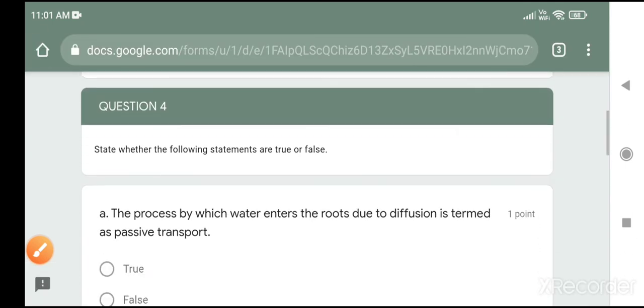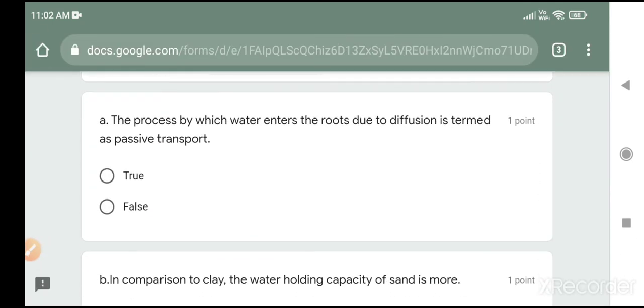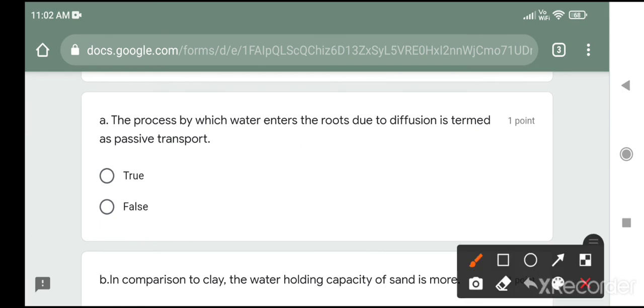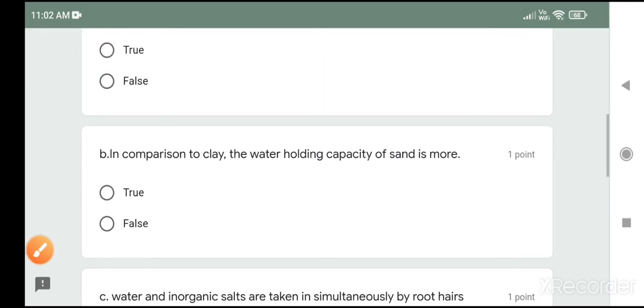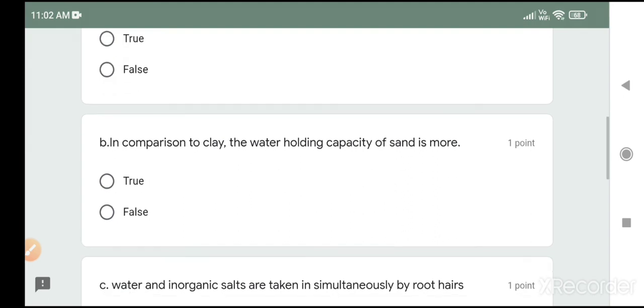Move to next question. The process by which water enters the root due to diffusion is termed as passive transport. It's true, because passive transport is something for which energy is not required. So in case of osmosis and diffusion, no energy is required. The correct answer is this. In comparison to clay, the water holding capacity of sand is more. False. Clay contains more water holding capacity. So the answer is true.